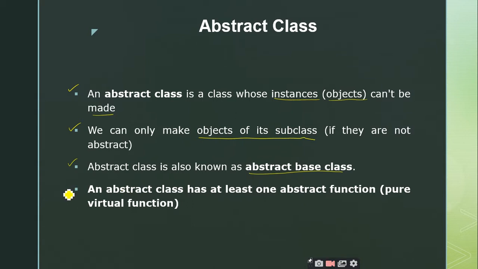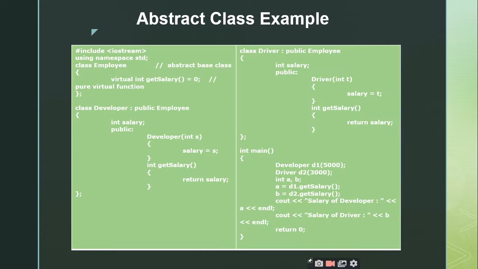And as I told you, you can make a class an abstract class by declaring at least one abstract function, and an abstract function is otherwise called a pure virtual function. All these points we have discussed earlier, and this is one example we are going to discuss. What this particular example is trying to tell is, we have a class employee and we have different categories of employees.